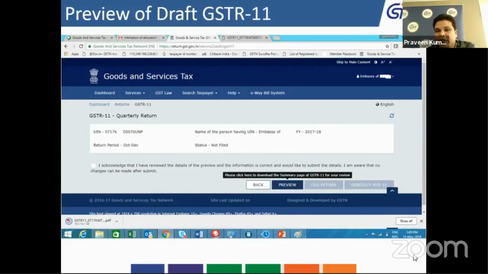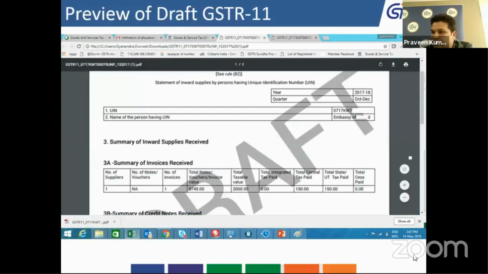That is to be matching of both the things will be available for you, and you can match that for your purpose, that everything has been correctly uploaded onto the portal. So this is a view: once you click on the preview, it will give you a PDF format, a readable format. In the background, you can see it's a draft one. Once we file it, it will become a final one.